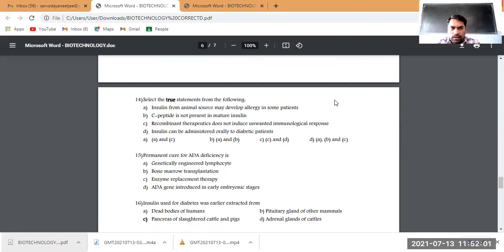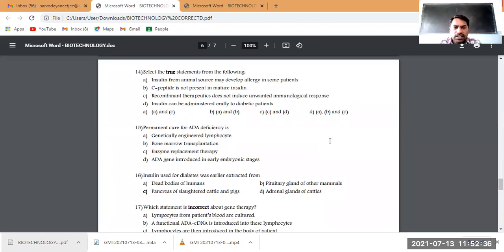Insulin from animal source may develop allergy in some patients. Regarding that, there is one more question, I think. In the previous days, insulin was produced from the slaughtered cows, that is from the cattle and pigs, their pancreas. Question number 16 is that question. Let us keep on discussing both side by side.